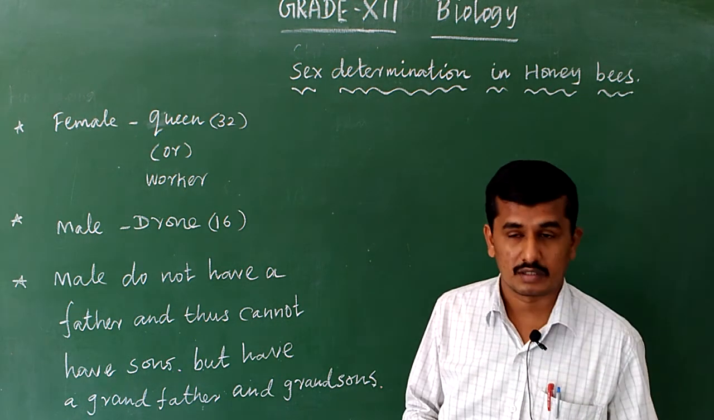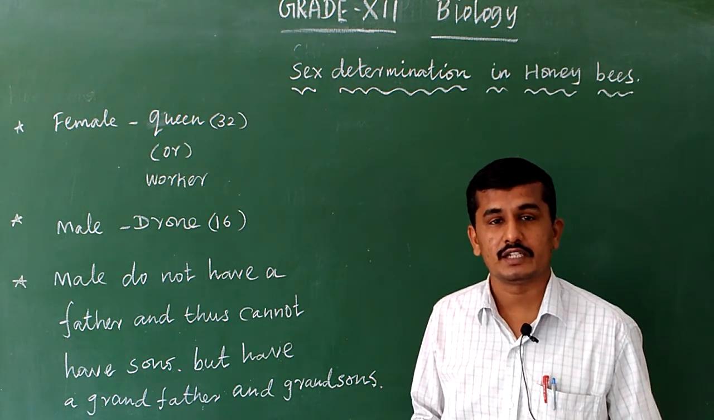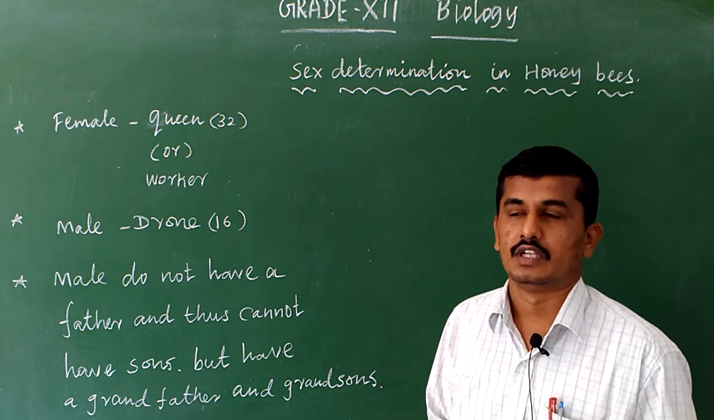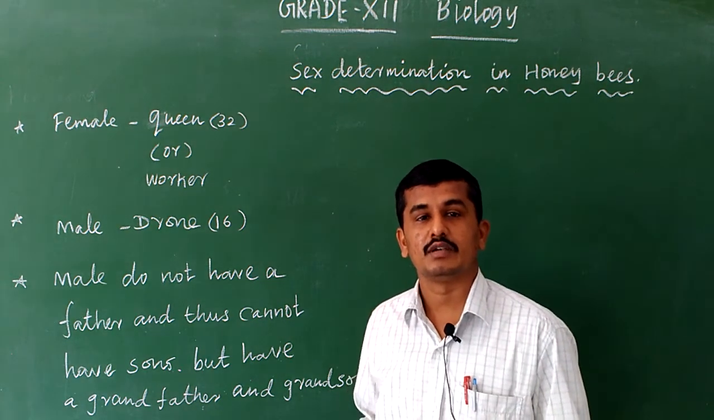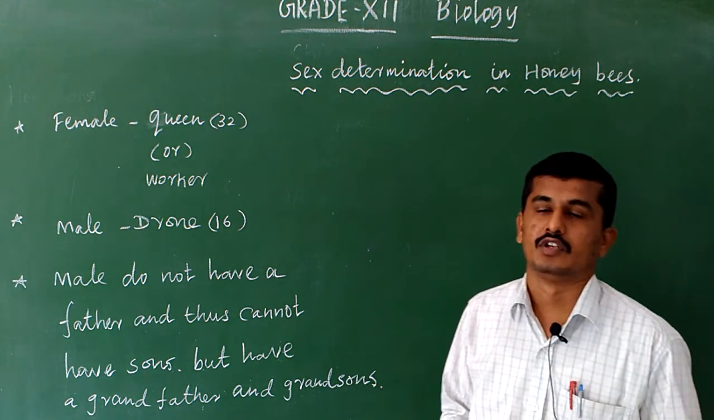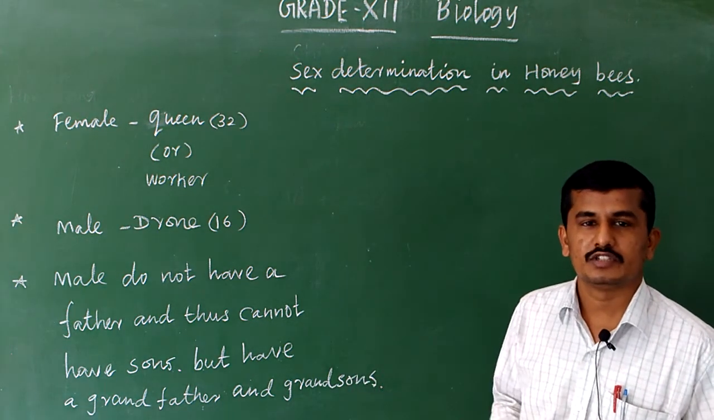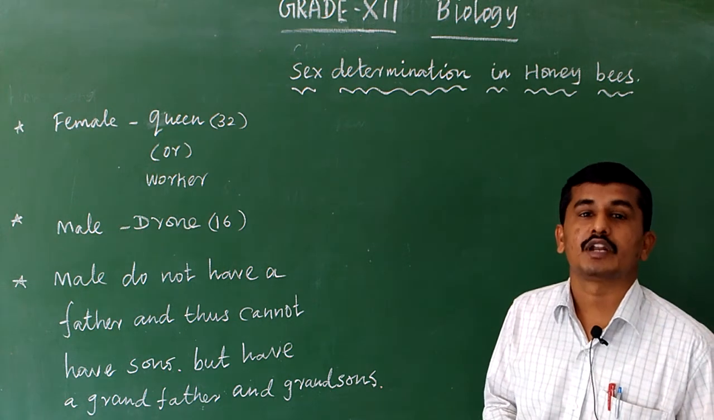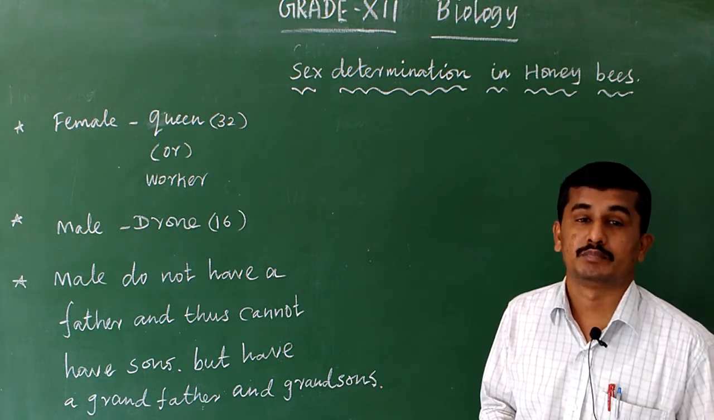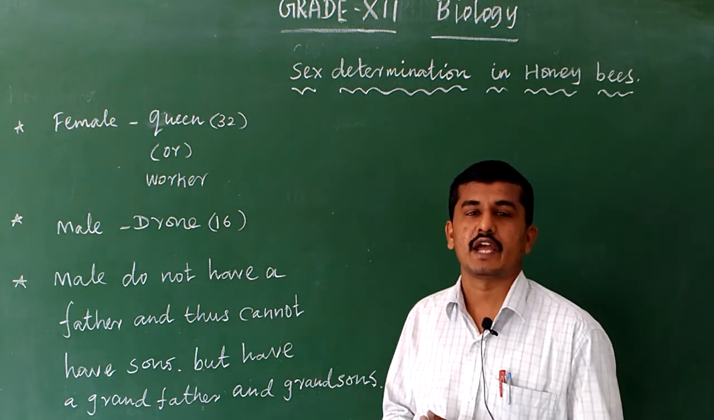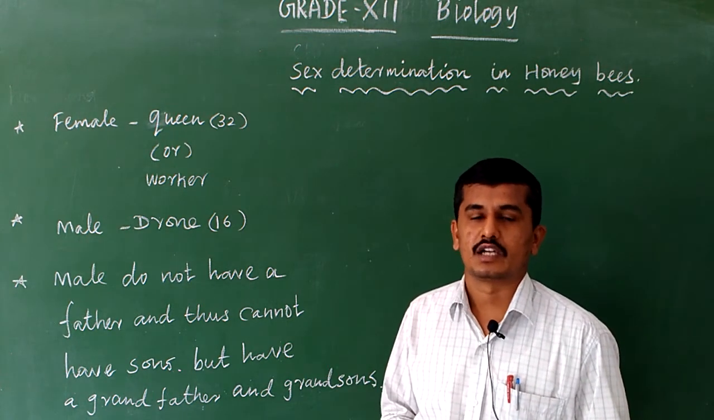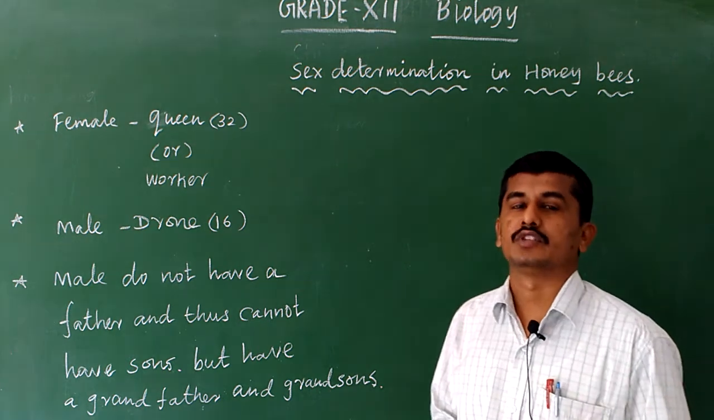If the organism is haploid, it becomes one sex. If the other organism is diploid, it becomes the other sex. So here, the sex is determined by the number of chromosomes, or the ploidy, whether diploid or haploid, which determines the sex of the new organism, the sex of the progeny.